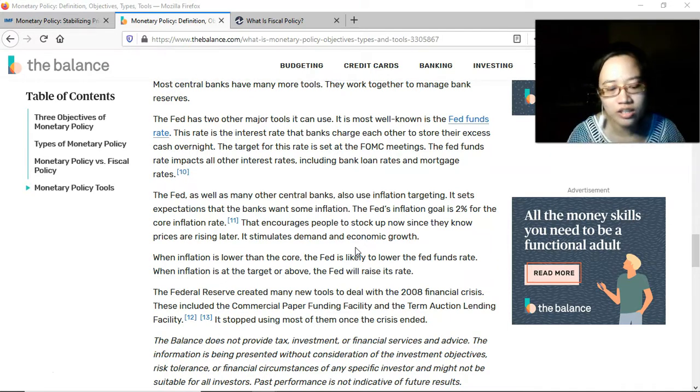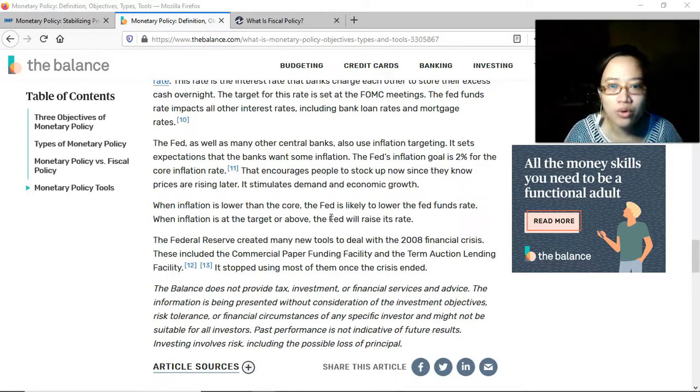Essentially, there's acceptable inflation, and then of course there's concerning inflation. Inflation in a way is a sign that the economy is growing, right? So in a way we do want inflation, but at an acceptable level only. Okay? When inflation is lower than the core, the Fed is likely to lower the Fed funds rate. When inflation is at the target or above, the Fed will raise its rate.